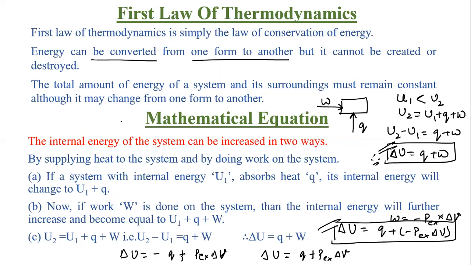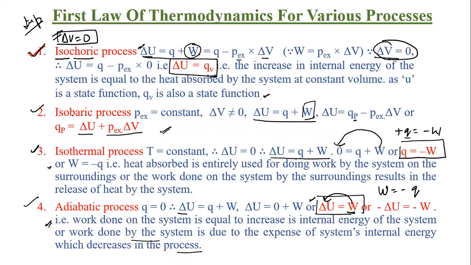Okay, chaliye ji. Now we are going to use this first law of thermodynamics in order to define various processes that we have already done. So we have covered that isochoric process is a process in which change in volume will be equal to 0. Now delta U is equal to Q plus W, we all know that. And W is minus P external into delta V. Now delta V is equal to 0, so P external into delta V will be equal to 0.